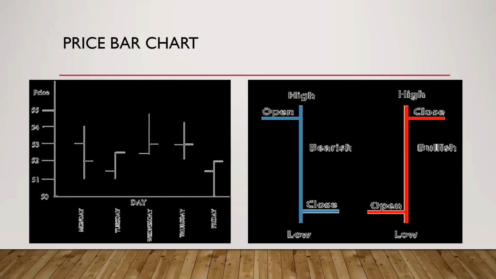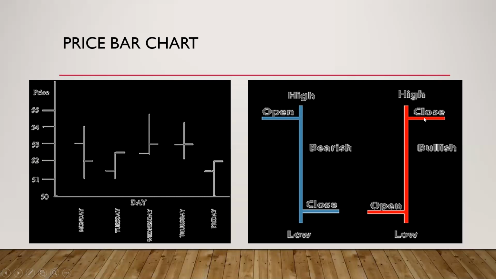So each day we are going to draw the price bar chart and understand the highs and lows of the particular day and see whether the opening was higher than the closing price or the closing price was higher than the opening price. If the opening price is higher than the closing price, it means, imagine when we started trading the price of the security was 70 rupees, but at the end of the day, it came to 68 rupees. Then the opening price is higher than the closing price. That means the price fell during that day. So it's showing a bearish trend.